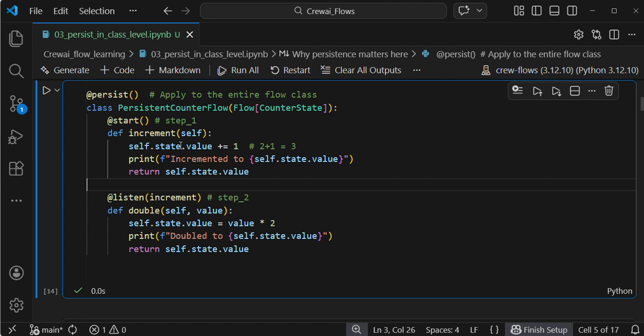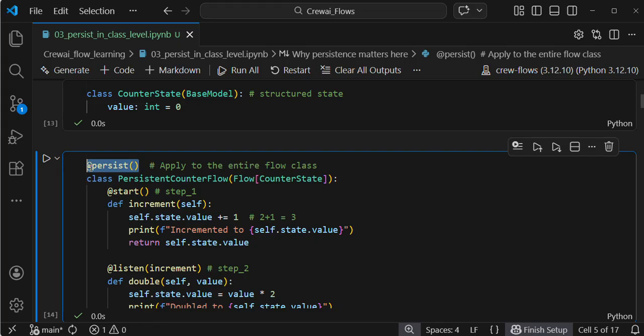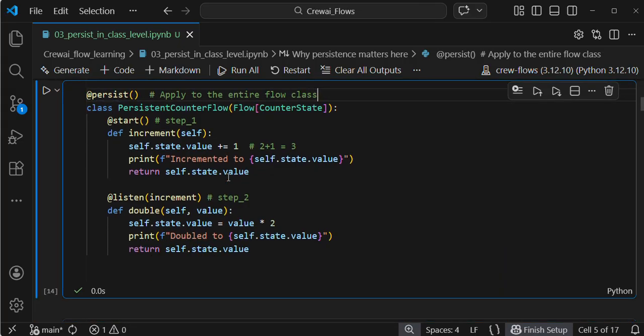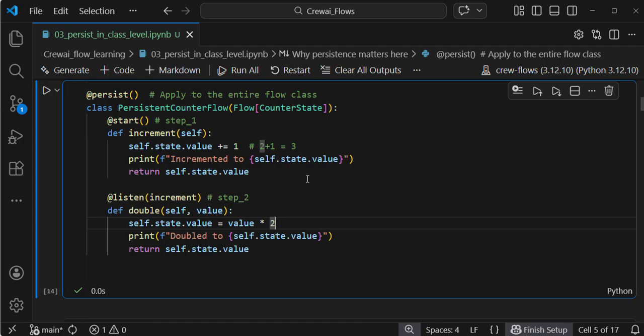If you see here, self.state's value: my state is saved already using this persist. That's the advantage of using the persist case. Once my state is saved, again it will take the same state, which already has the value 2. On top of 2, plus 1 is 3, and then 3 times 2 is 6. That's why you see 6 here. And then again I kick off.